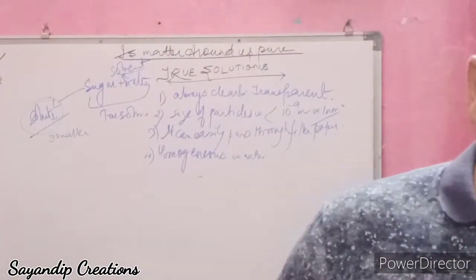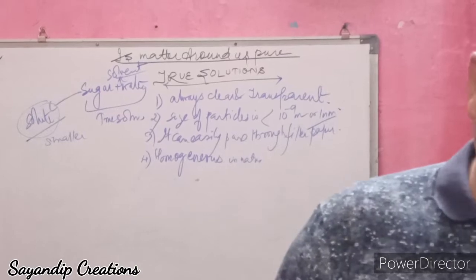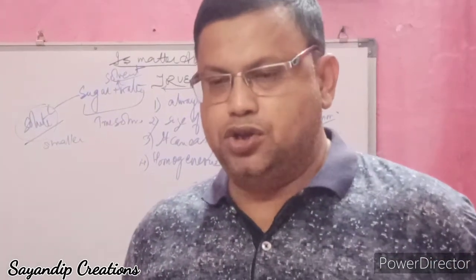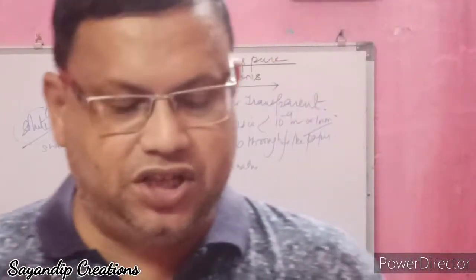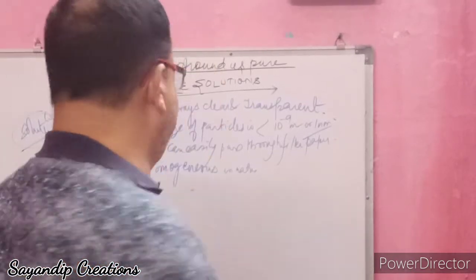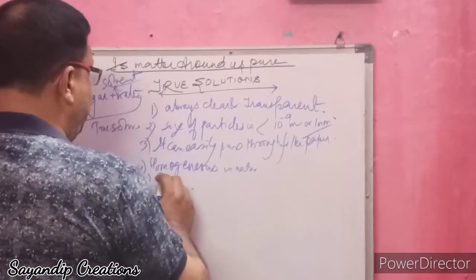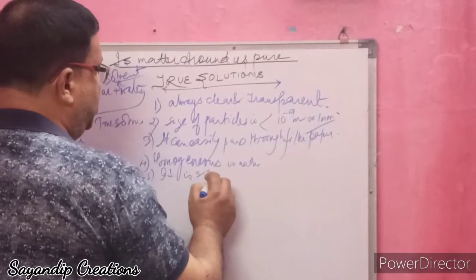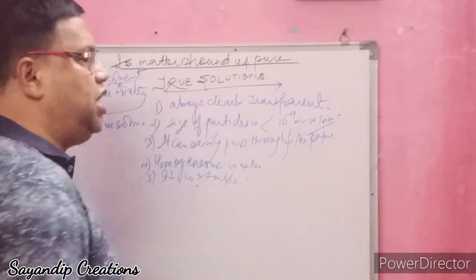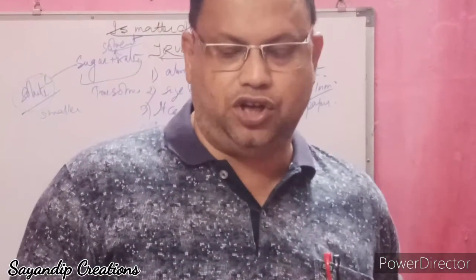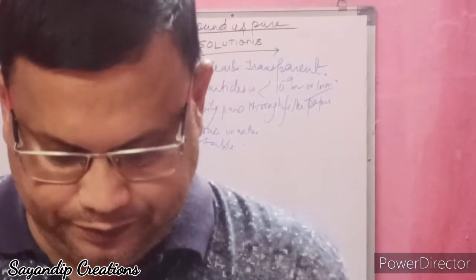So these are certain points. Sugar solution and salt solution are all examples of true solution.